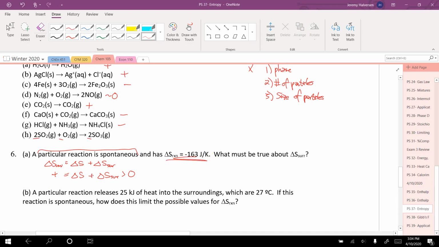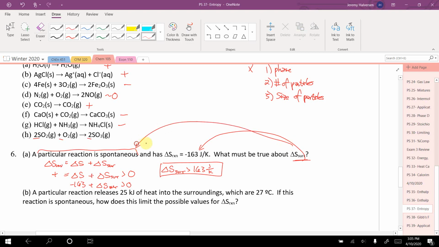And then it tells you delta S of the reaction is negative 163. So negative 163 plus delta S of the surroundings is greater than 0. Rearrange that and see that delta S of the surroundings must be greater than 163 joules per Kelvin. So I can do that mathematically with this inequality, but really, you can just think about it. I know that if it's spontaneous, the universe must be positive. If the reaction is negative 163, surroundings has to be positive 163 or bigger to make that a positive number.